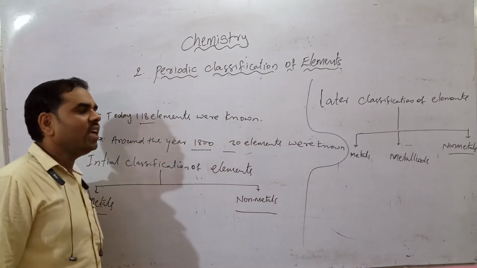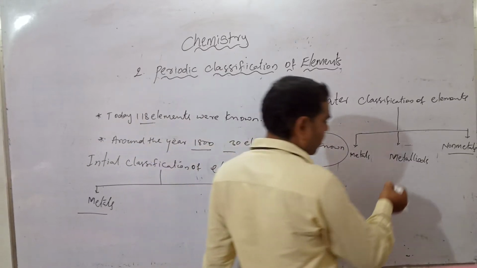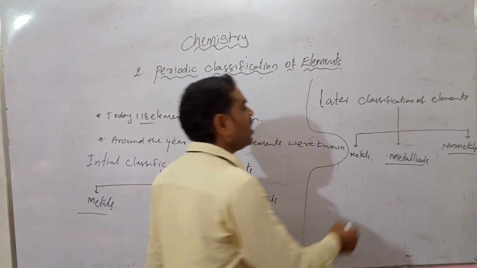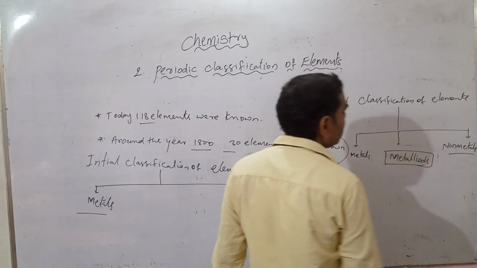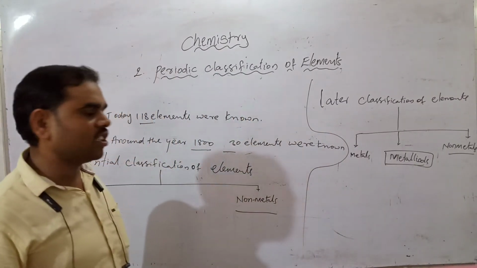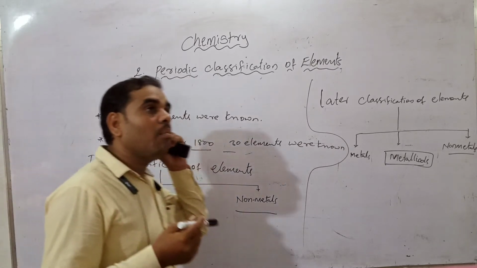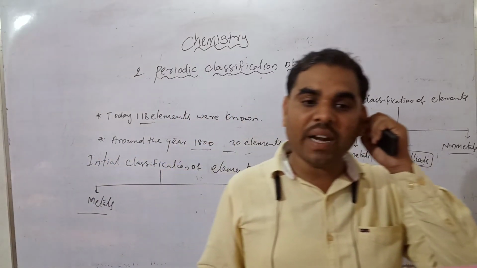Later, these were classified. The metalloids have both characters, metals and non-metals.